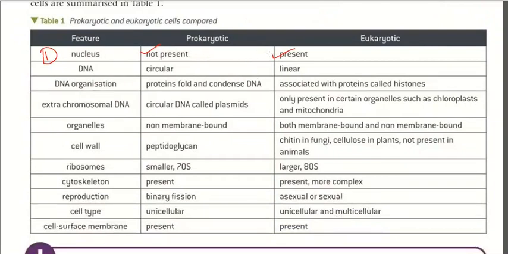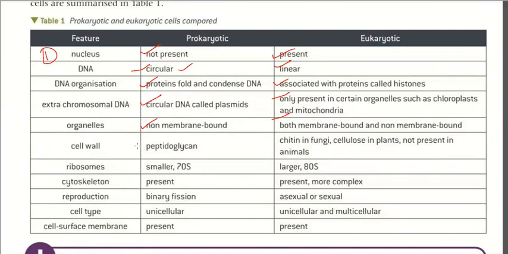Nucleus is not present in the prokaryotic cell; in the eukaryotic cell, it is present. DNA in prokaryotic cells is circular, and in eukaryotic cells it is linear. DNA organization: in eukaryotes, DNA is condensed and associated with proteins called histones. Extrachromosomal DNA, circular DNA called plasmids, is only present in certain organelles such as the chloroplast and the mitochondria. Cell organelles: no membrane-bound organelles are present in prokaryotic cells, whereas both membrane-bound and non-membrane-bound organelles are present in eukaryotic cells.